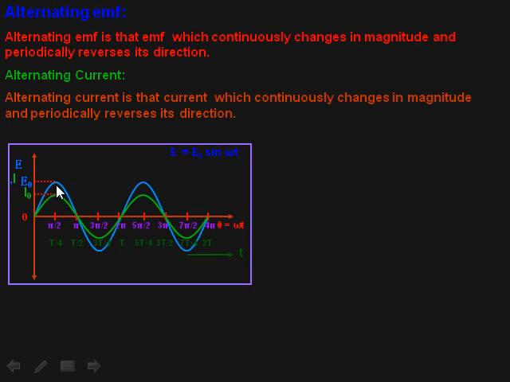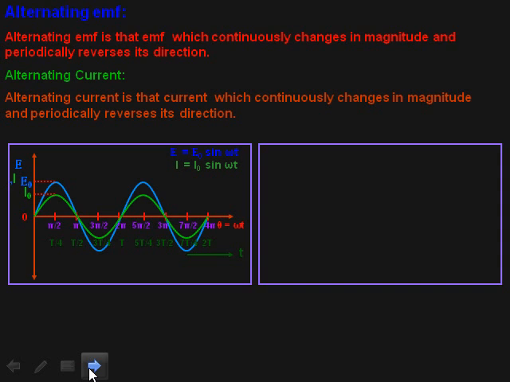See, this one is the wave diagram of EMF, and the equation of alternating EMF is V equals V max sin omega t. At any time t, if potential is V, then V equals V naught or V maximum sin omega t, or in terms of EMF, E equals E naught sin omega t. In the same way, the expression of current will be I equals I naught sin omega t, like this.